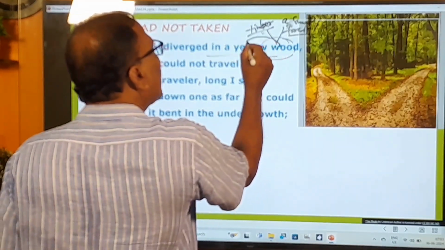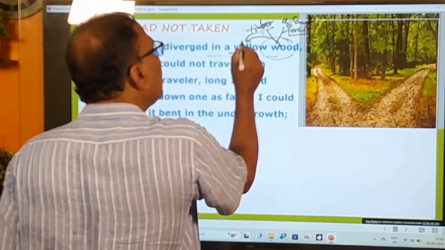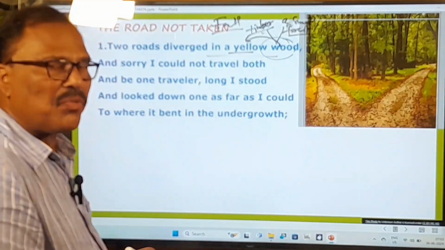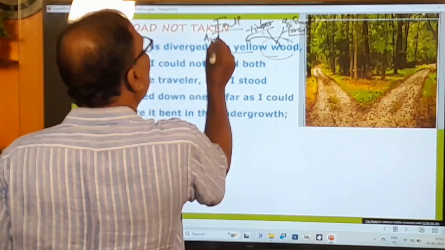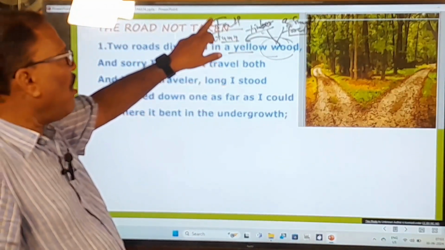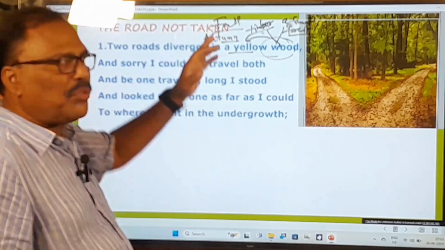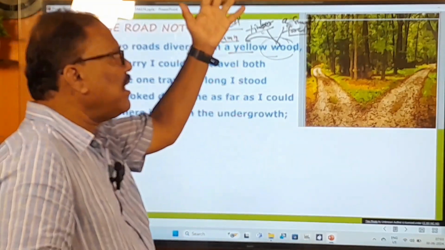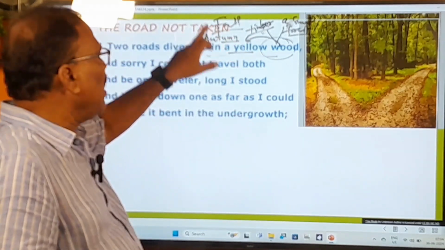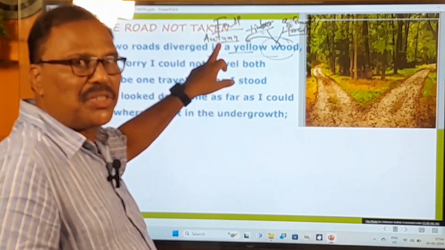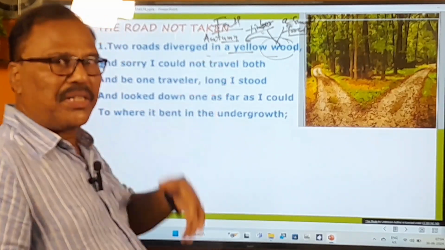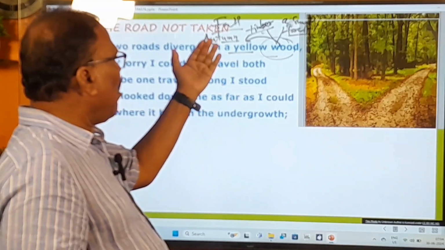So this wood has turned yellow. Why? Because that is the season of fall. Fall means the autumn season. Autumn is the British word and fall is the American word. So we have two kinds of English, American English and British English. Fall is an American English word and autumn is a British English word. According to our constitution, we follow only British English. Therefore, we say autumn.